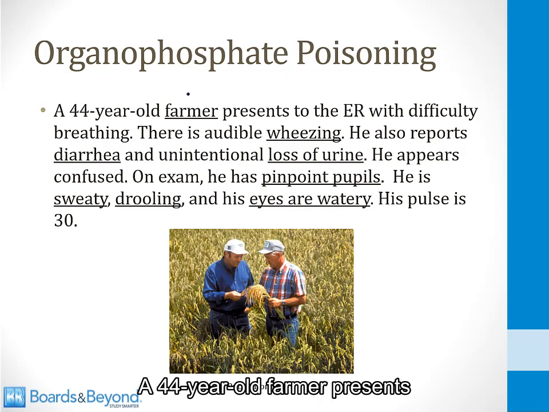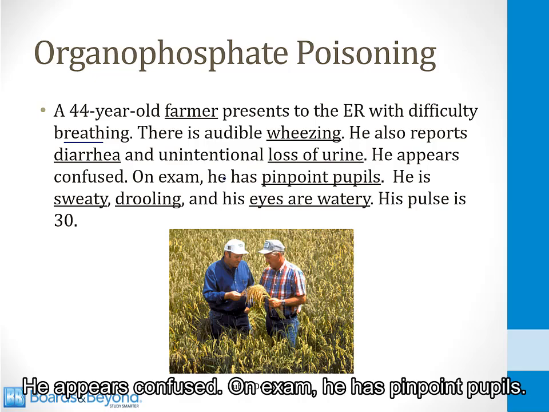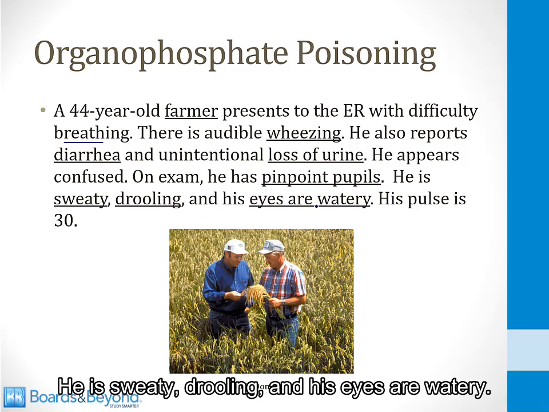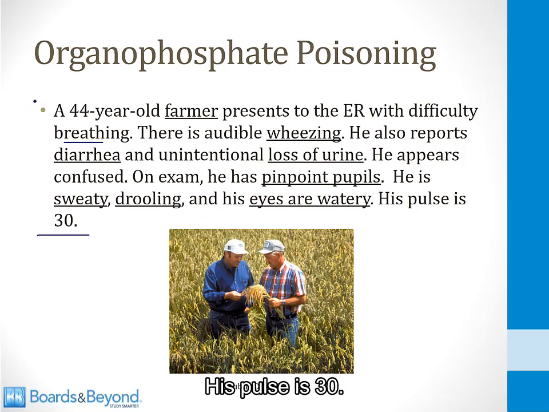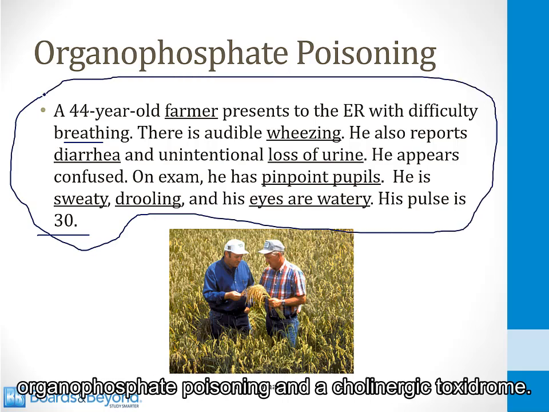A 44-year-old farmer presents to the ER with difficulty breathing. There is audible wheezing. He also reports diarrhea and unintentional loss of urine. He appears confused. On exam, he has pinpoint pupils. He is sweaty, drooling, and his eyes are watery. His pulse is 30. This is a classic description of an organophosphate poisoning and a cholinergic toxidrome.